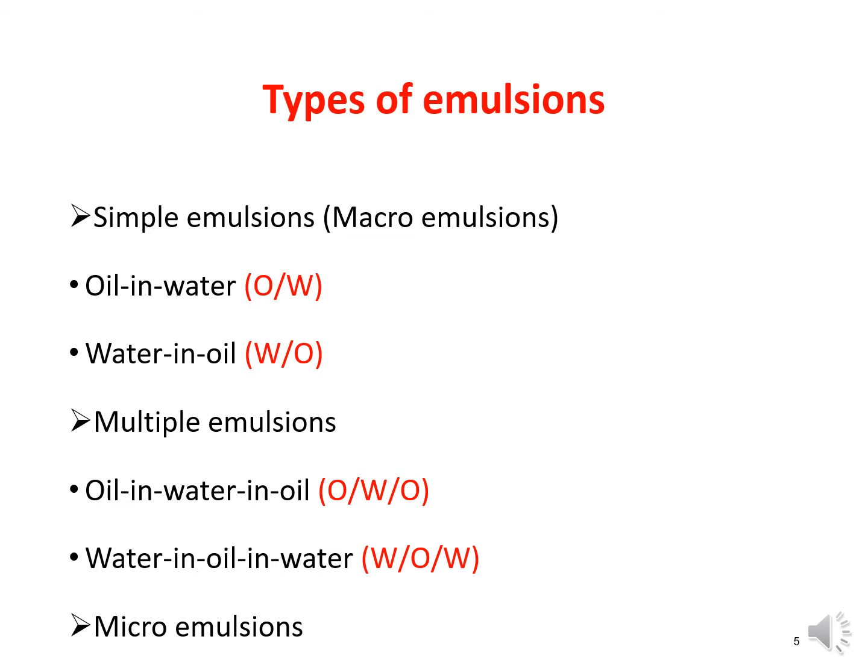And in case of W/O/W emulsion, water in oil emulsion is first prepared and then it is dispersed into the water, and from that we can achieve W/O/W multiple emulsion. So multiple emulsions are also called emulsions within emulsions, and the third type is microemulsions.